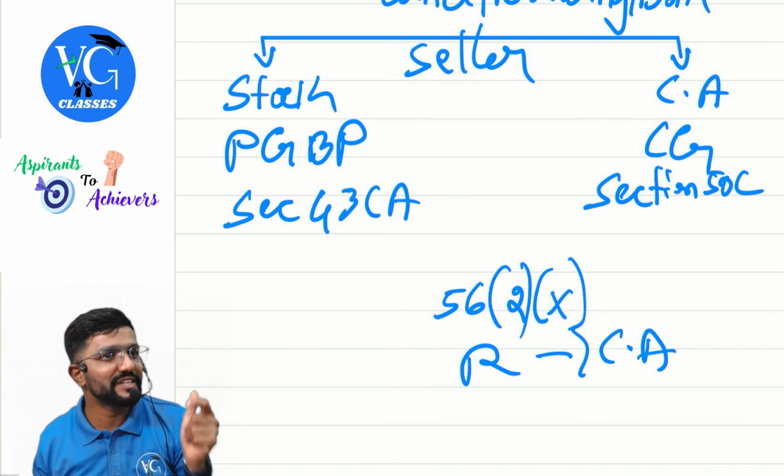Okay, this is from the buyer's point of view, guys, provided it is a capital asset for him. Whereas for the seller, whether it is stock or capital asset, provisions are applicable, but under a different head and different sections.